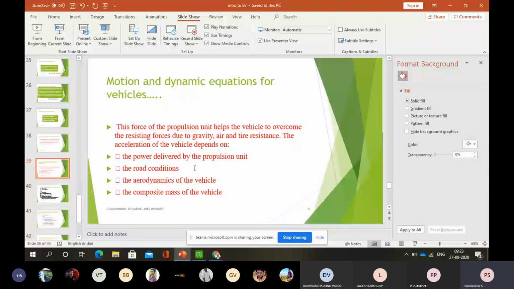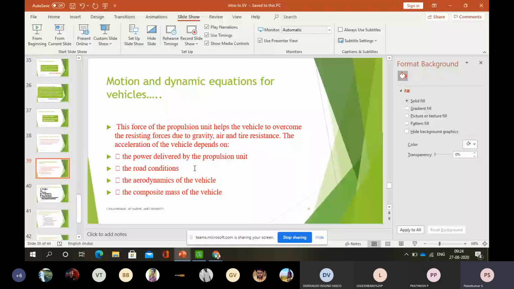When the vehicle is exposed to very high velocity, if you want to design for that, it has a lot of components of different materials. So the total mass of the vehicle depends on that also. For the motion and dynamic equation of the vehicle, the force of the propulsion unit helps the vehicle overcome the resisting forces due to gravity, air, and tire resistance, which is nothing but rolling resistance.